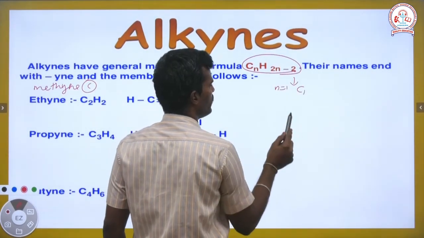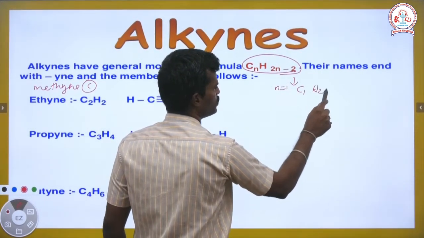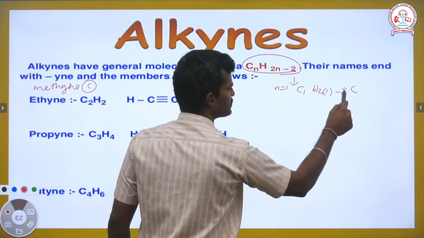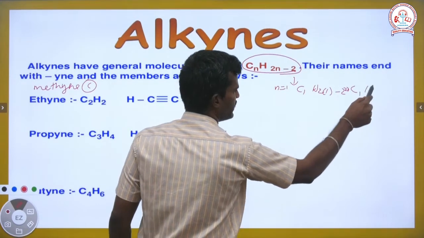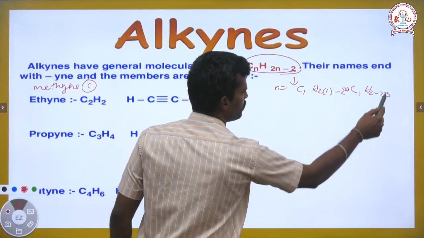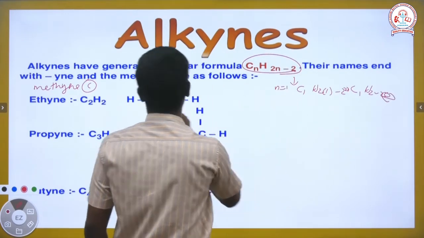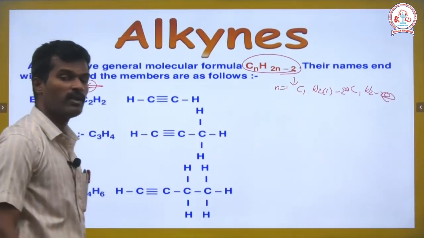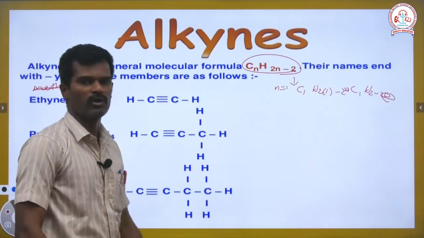So, C1H2 into 1 minus 2, which means C1H2 minus 2, it becomes 0, no. That is why the methane compound is not forming in the family of the alkyne group of compounds.